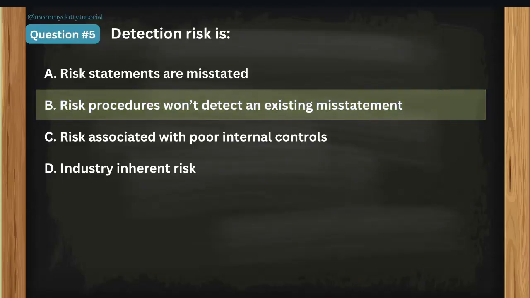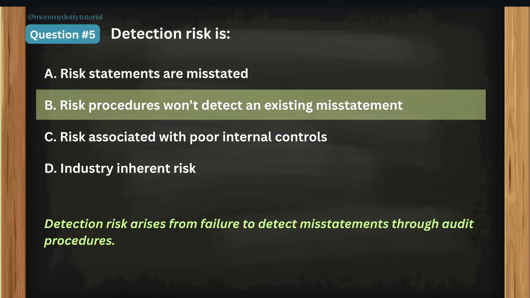The correct answer is letter B, risk procedures won't detect an existing misstatement. That's also from the word detect already. Detection risk arises from failure to detect misstatements through the audit procedures. If you don't detect it during the audit, that's the detection risk. Especially if your people don't go to the field to observe, to look for the documents, it's highly likely that you will have this detection risk.